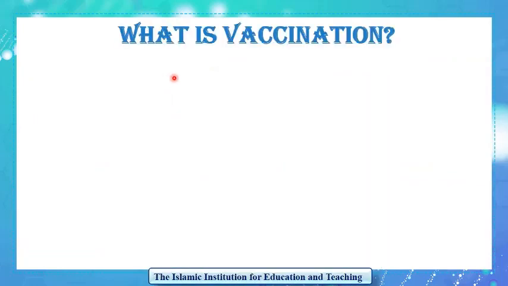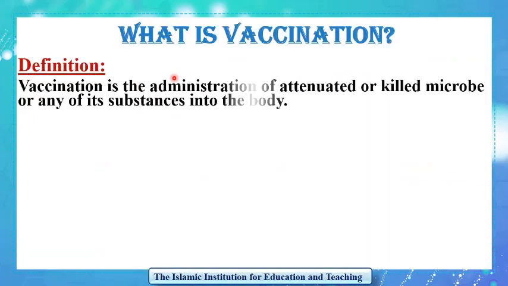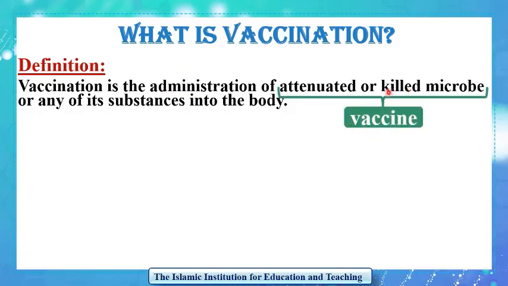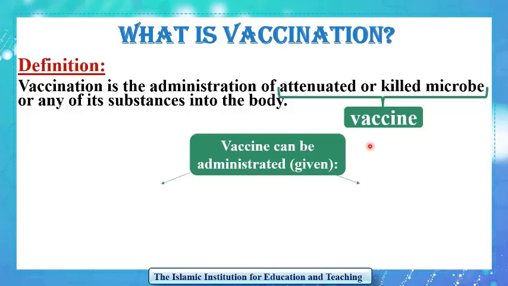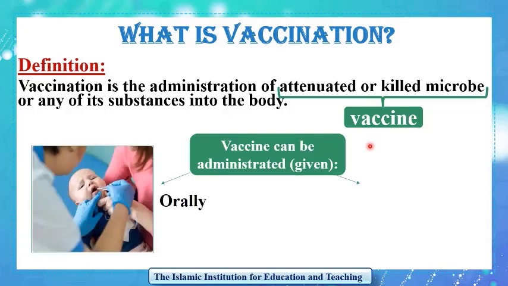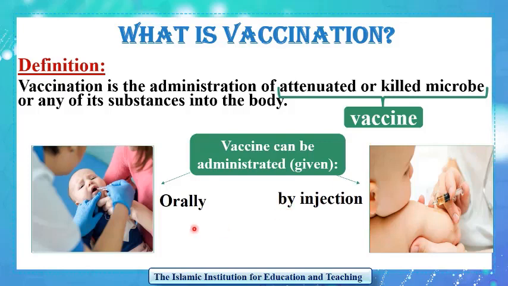Let us define vaccination. Vaccination is the administration of attenuated or killed microbe or any of its substances into the body. Administration means taking. Attenuated or killed microbe is called the vaccine. A vaccine can be administered or given either orally or by injection. Orally means in the form of drops given in the mouth.